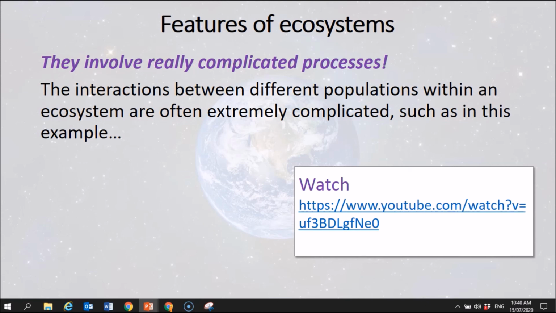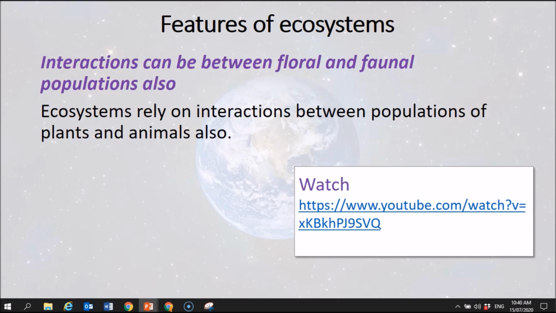Ecosystems involve incredibly complicated processes, okay? And interactions can be between floral and faunal populations, okay? So plant and animal populations. So when we're talking about ecosystems, interactions between organisms don't just have to be between plants and plants or between animals and animals. It can all be as mixed up as you can imagine.